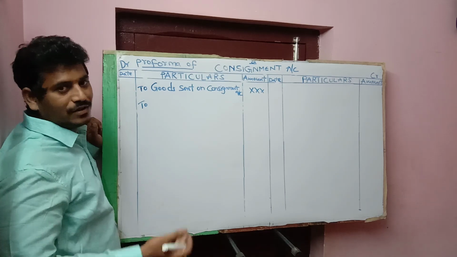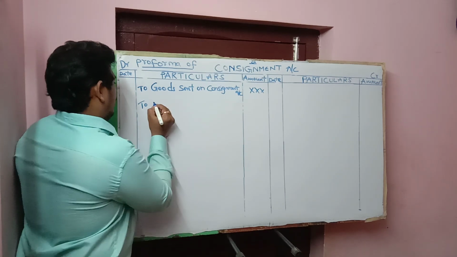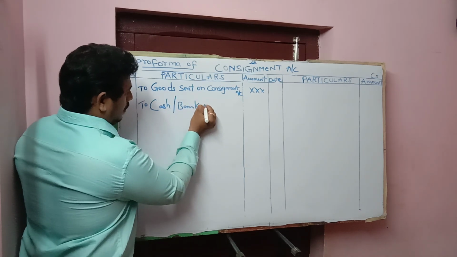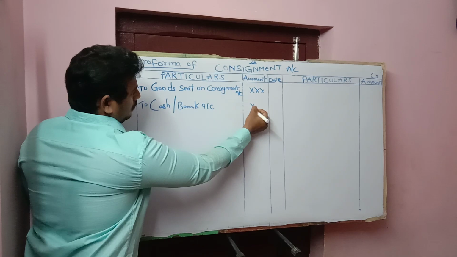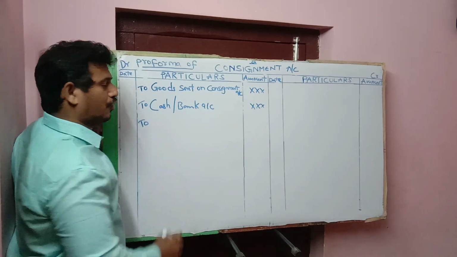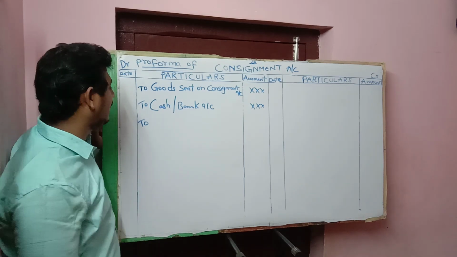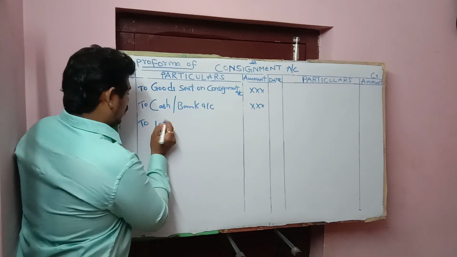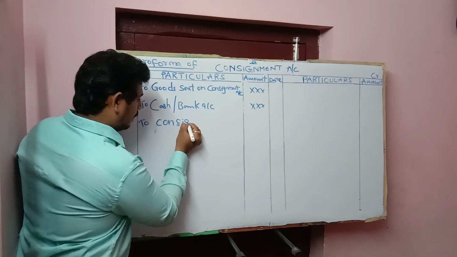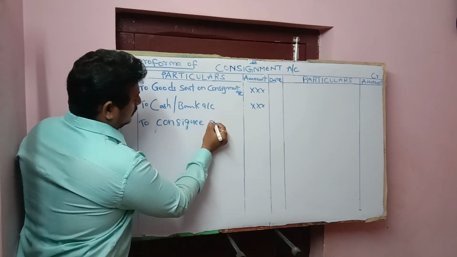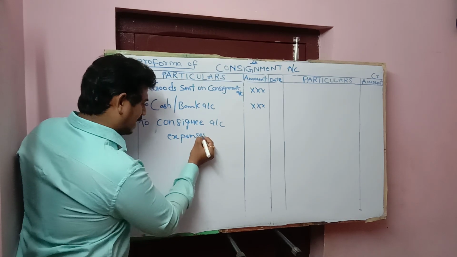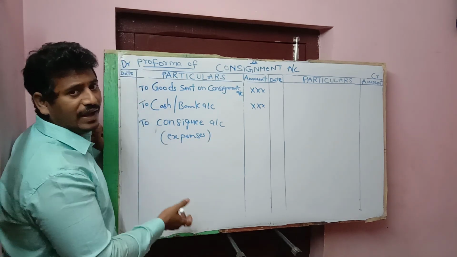When expenses are paid by consignor, to cash or bank account. When expenses are paid by consignee, to consignee account, in brackets expenses, or expenses incurred by consignee.